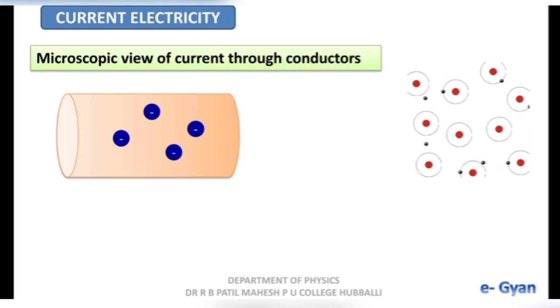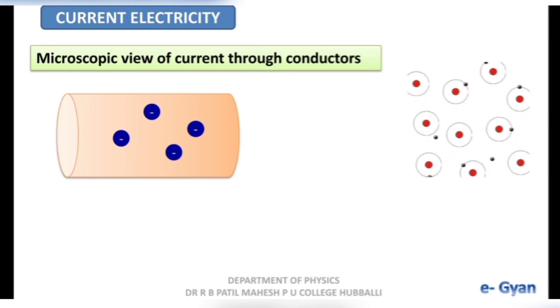Now I am going to consider few electrons, and as you know that at room temperature this conductor will get heated up, and due to this these electrons will gain thermal energy in the form of kinetic energy.